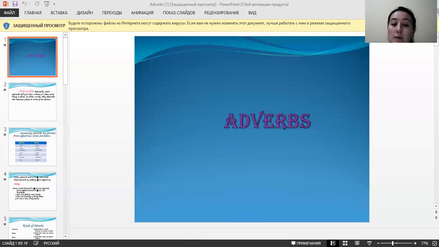Adverbs. The sea is very stormy. Very, this is degree, an adverb of degree. Surely you are mistaken. This is the adverb of affirmation or negation.